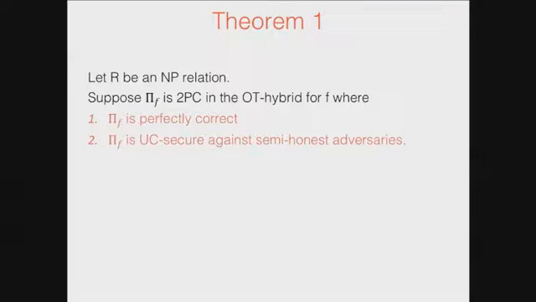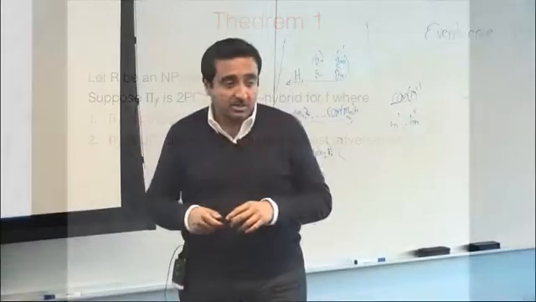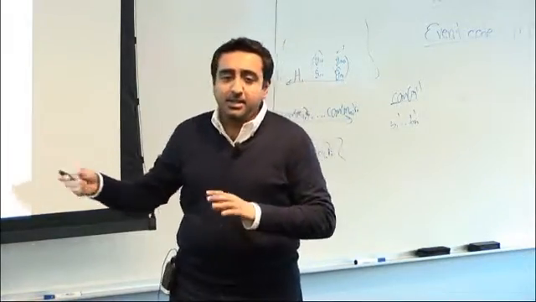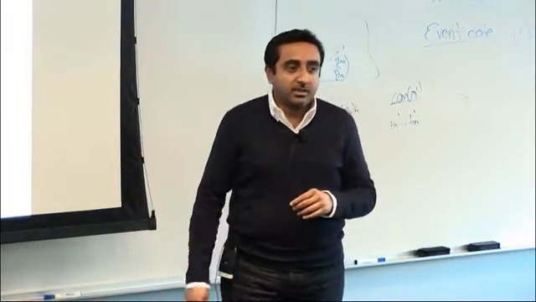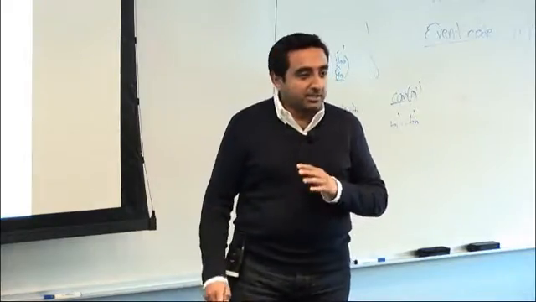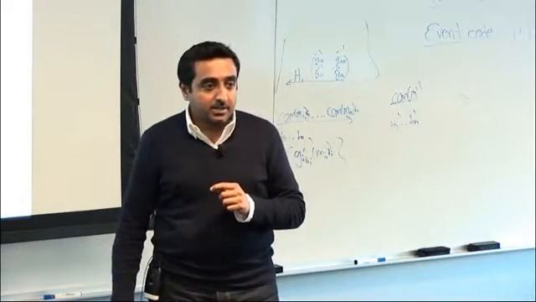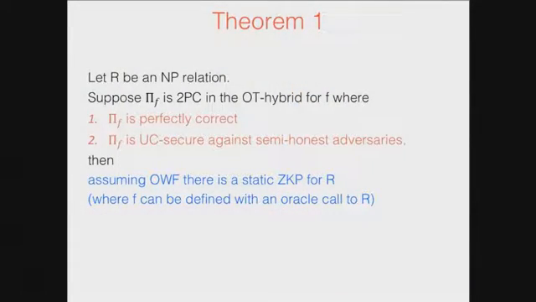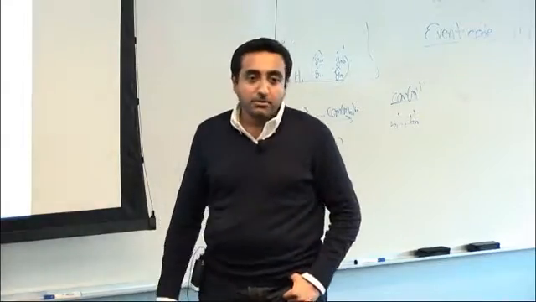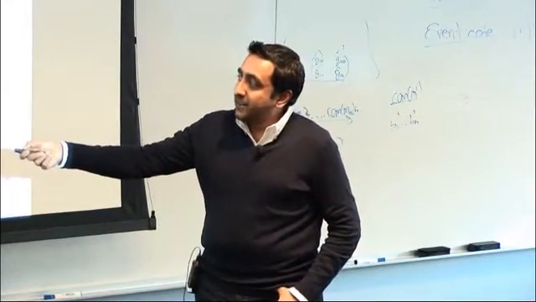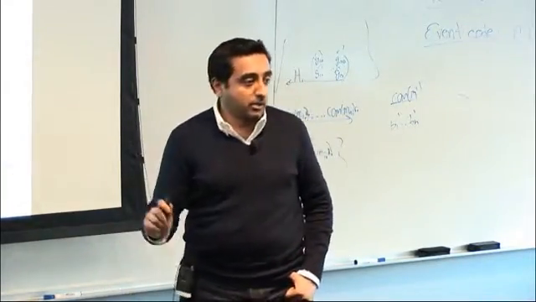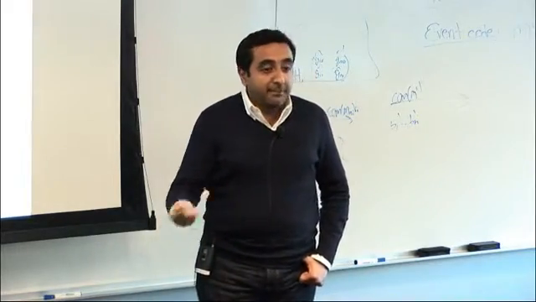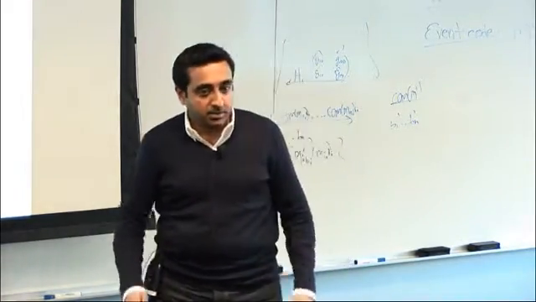And the second is that it is UC secure against semi-honest adversaries. I only need semi-honest security, and this UC can be weakened, but so that it's easy to describe, I'm saying it's UC secure against semi-honest adversaries. Then, assuming one-way functions, there is a static zero knowledge proof for R. This is the formal statement. Again, f can be defined with an oracle call to R, which is a feature of our transformation.